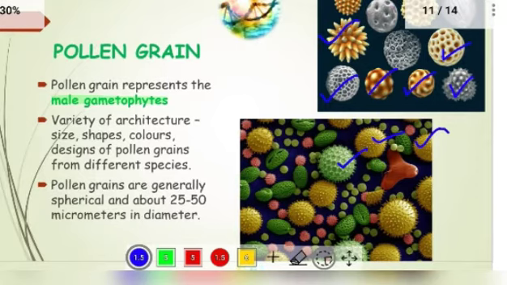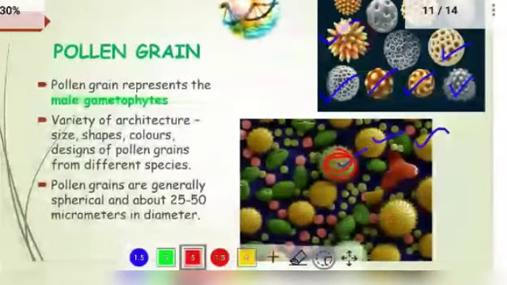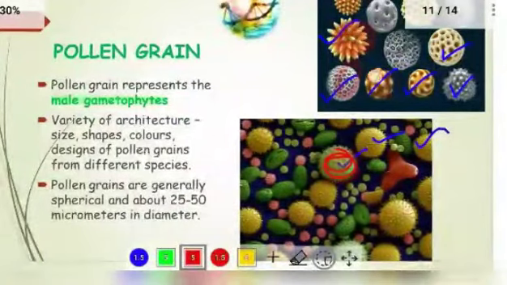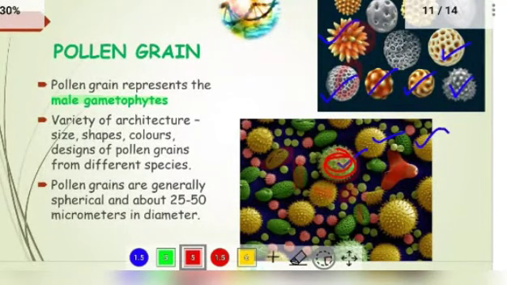These pollen grains are generally spherical in shape. You can observe here that almost all the pollen grains are round in shape, and some are elongated. Except for some, almost all are spherical, and the size is about 25 to 50 micrometers in diameter.